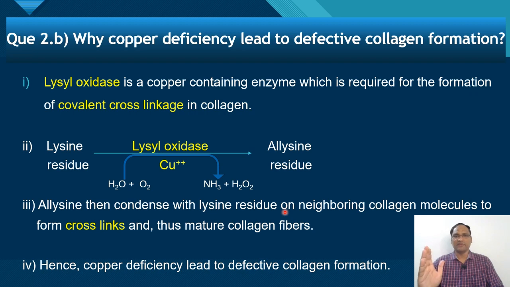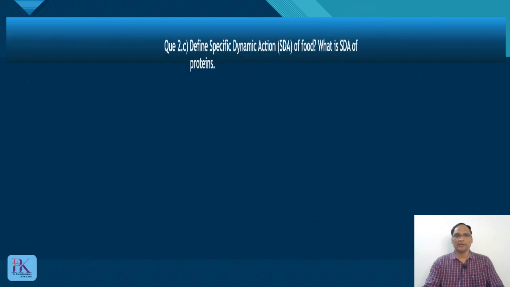So if there is a deficiency of copper, there will be defective collagen formation. There will be no cross link and immature collagen fiber will be produced. So that is why copper deficiency leads to defective collagen formation. Let's see the next question.